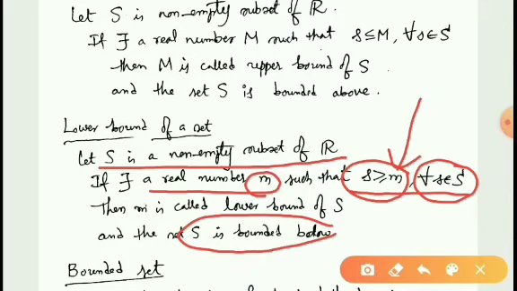So, if you can find a real number capital M such that every element of the set is smaller than that real number, then that real number is said to be an upper bound and the set is said to be bounded above. In a similar way, if you can find a real number small m such that every element of the set S is greater than small m, then this small m is said to be a lower bound of the set, and in this case the set is said to be bounded below.